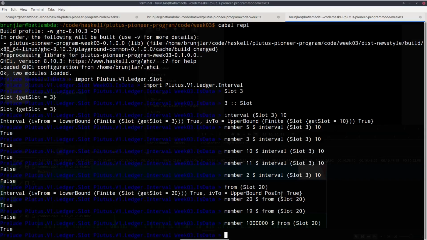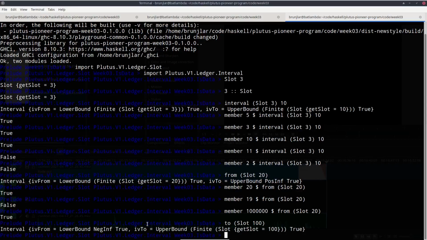And finally, let's try the to constructor. So for example, to 100. So here we have the opposite situation. The lower bound is now not a definite slot, but negative infinity. But in practice, of course, that means the genesis slot. Time starts at genesis.